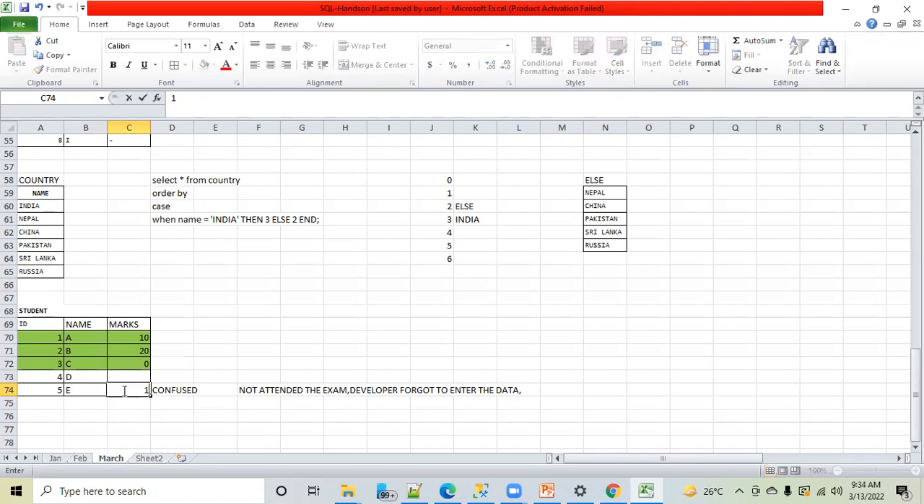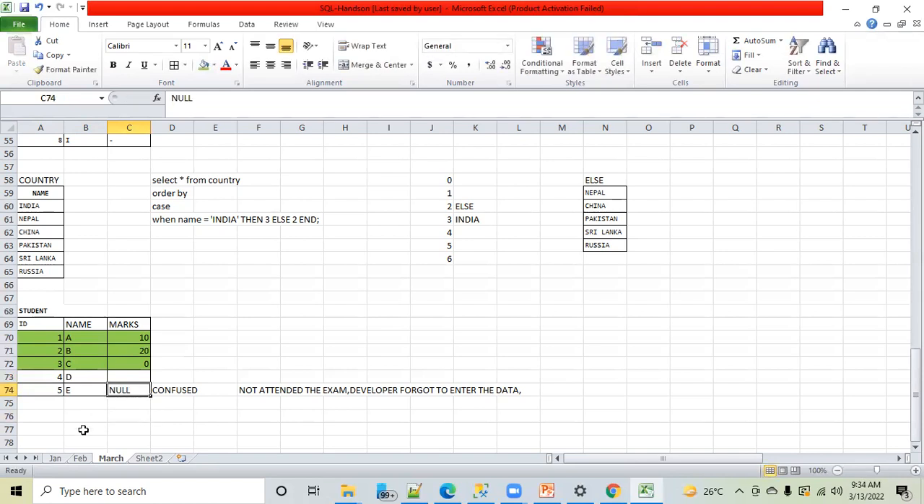So can I put 100 here? No. Can I put blank here? No. Because blank means you have some hope. You know the situation that D's paper is under evaluation, you will receive the marks. But for E, you don't have any idea. You are not sure. A lot of options are there in your mind. A lot of things are happening. So that is why in SQL world, we will put this as null.